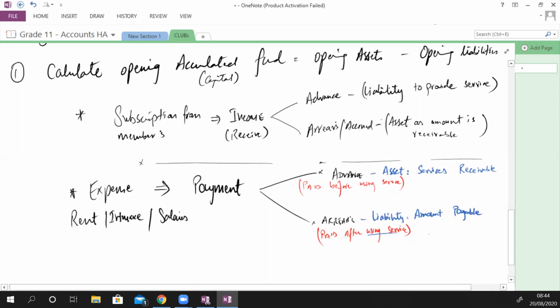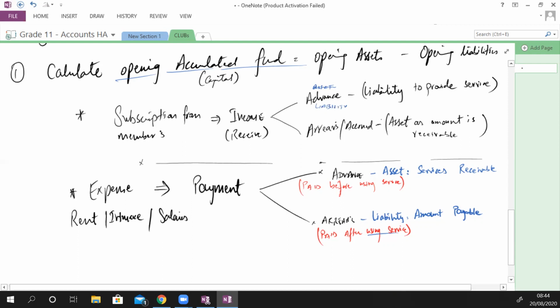All right. So while calculating opening accumulated fund, there might be some subscription that might have been received in advance, some in arrears. So you need to identify that. Subscription that I've received in advance is a liability.